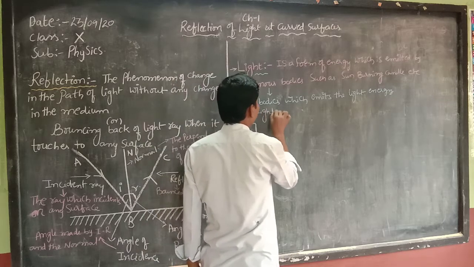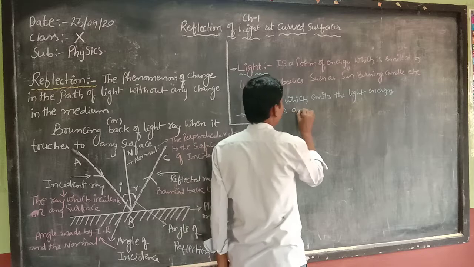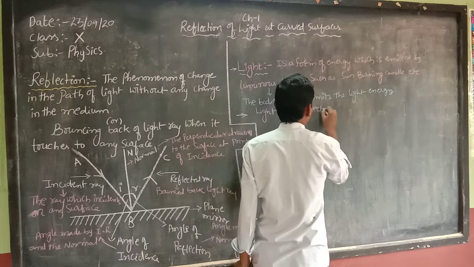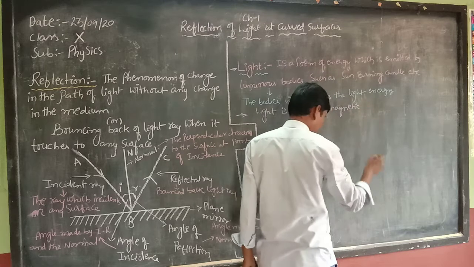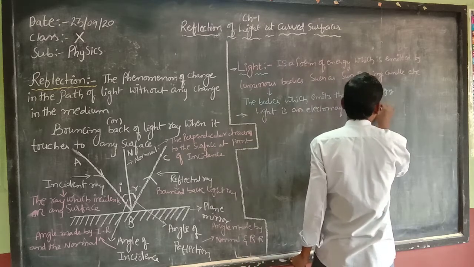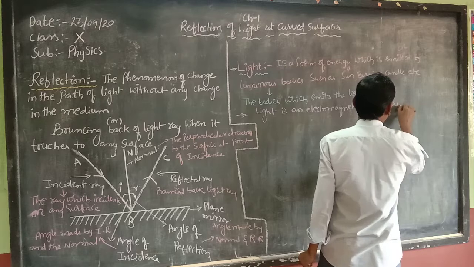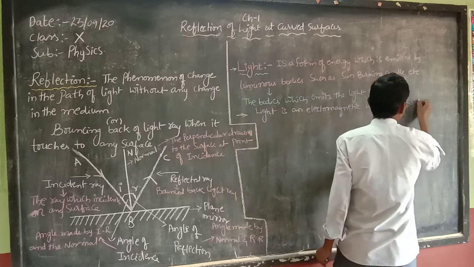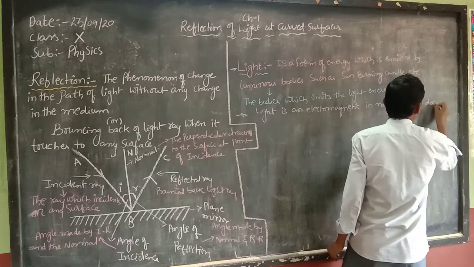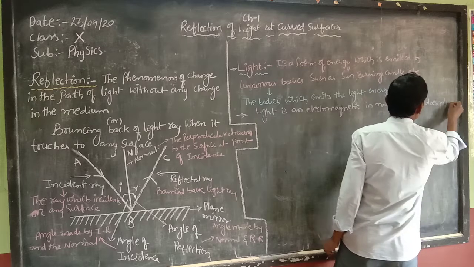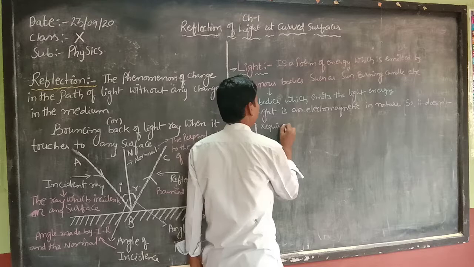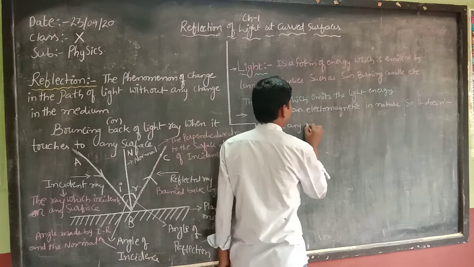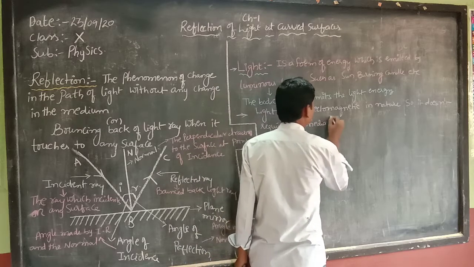Then the next point we have studied: light is electromagnetic in nature, so it does not require any medium to travel.